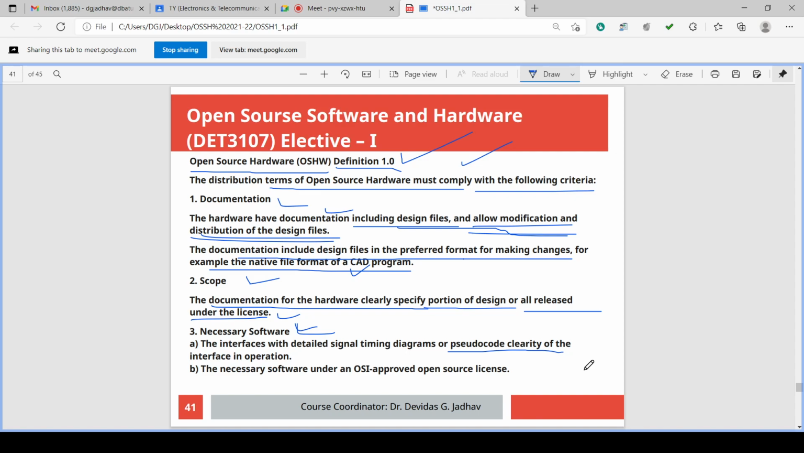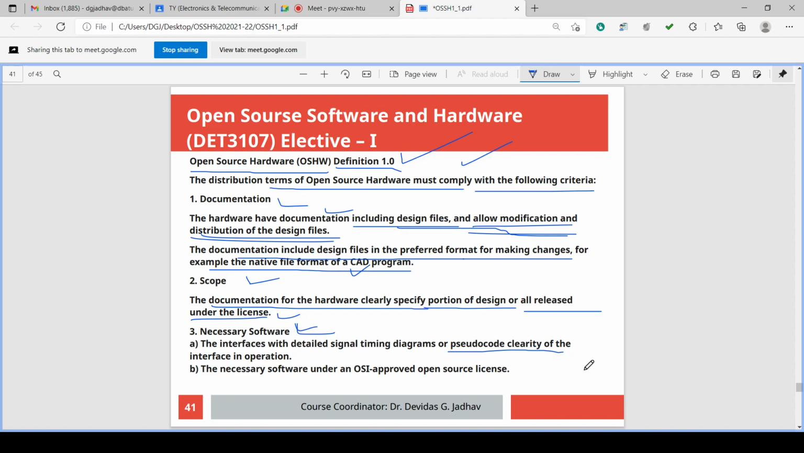And the third point in the second part is the necessary software under the OSI approved open source license. So documentation, scope of documentation, the interface and code, pseudocode, and the software, open source software. All these should comply. All these should be there. Then it is called open source hardware.